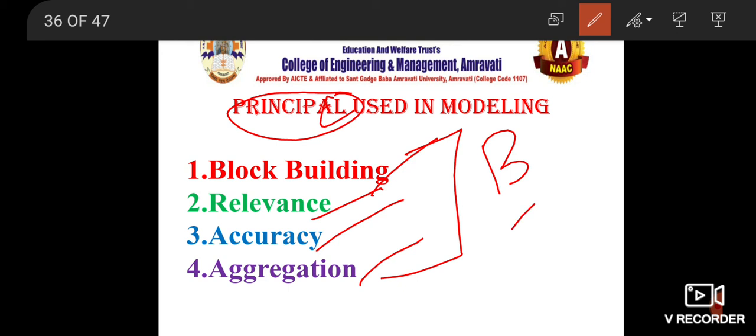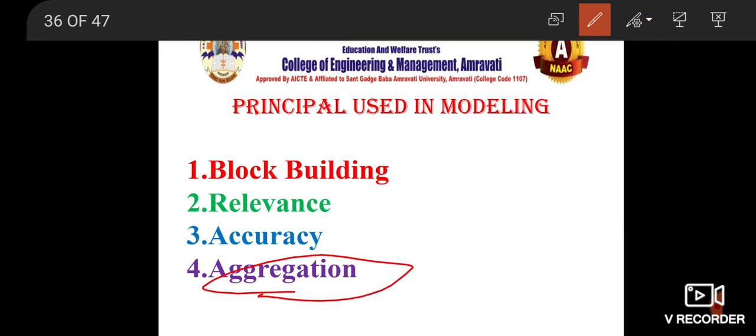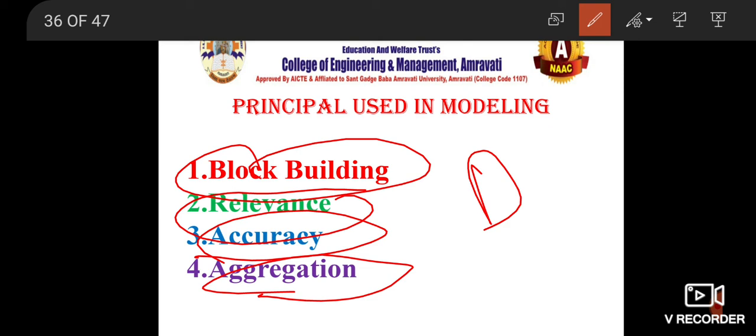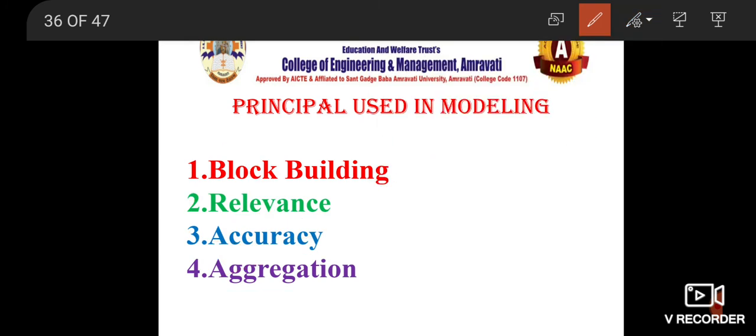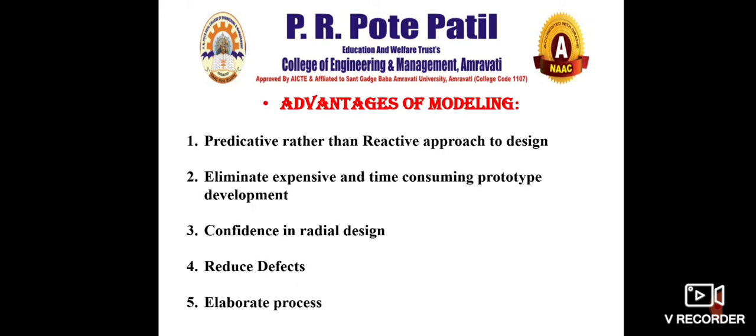Aggregation means collection. Accuracy means hierarchy. Relevance means related things, and block building means you are considering how many factors and parameters you have to consider in the development of a system, and how you are going to make a model out of it or understand it.